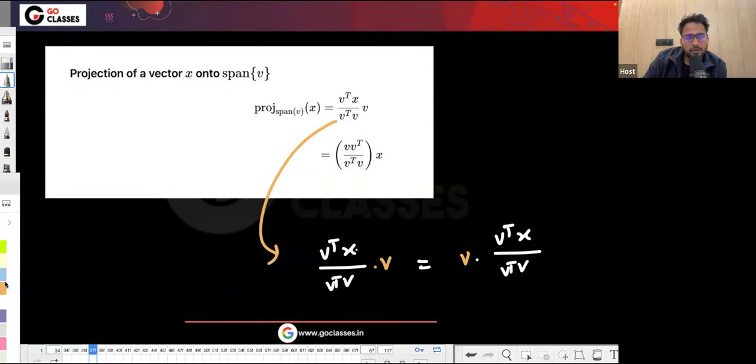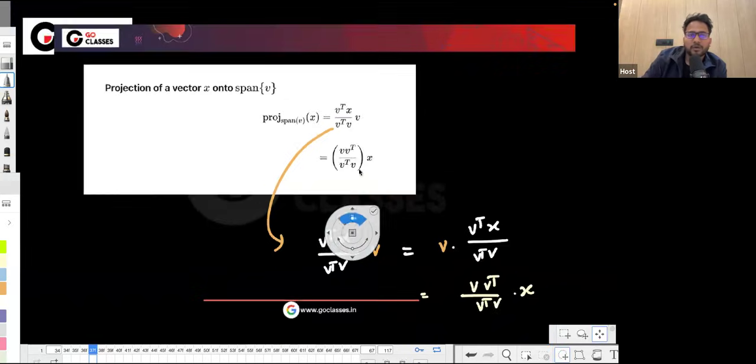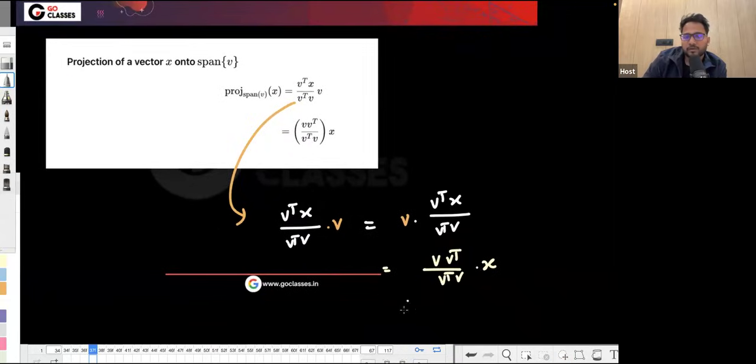Now it is very easy because all of these three are vectors. You can multiply the first two, V into V transpose upon V transpose V, into X. My whole idea is to write the X at the last, so I bring this V first. Now this is the projection of X onto V. This is an outer product, as you already know, so in other words this is the projection matrix.